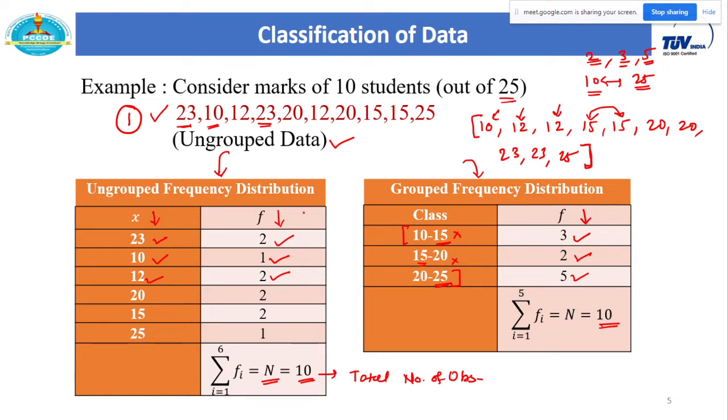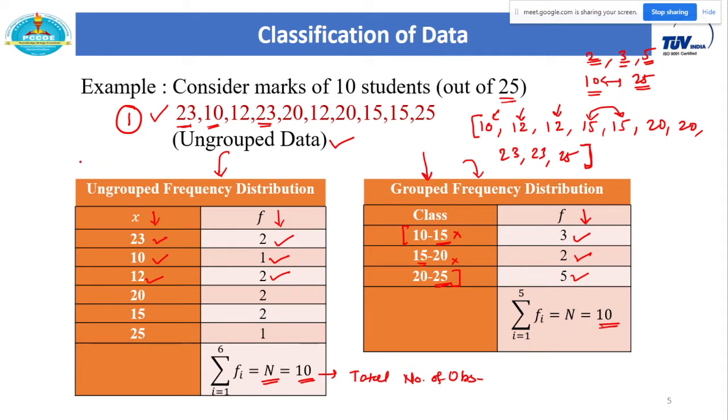But what is the difference between the ungrouped frequency distribution and the group frequency distribution? If we have a large data, say around 1 lakh, 2 lakh, generally we prefer the group frequency distribution, because even if you consider only the distinct values from that large data, the count is still large, around say 50,000, 60,000. So generally for large data we prefer group frequency distribution, and for small data we prefer ungrouped frequency distribution.